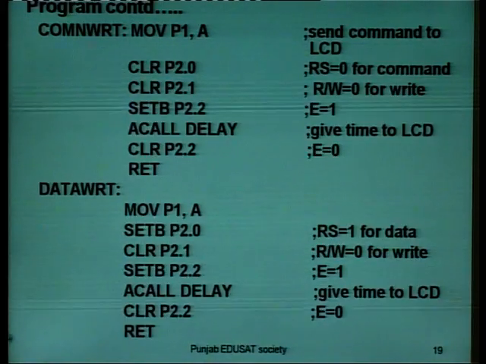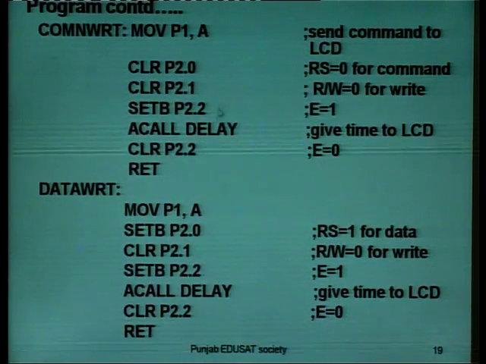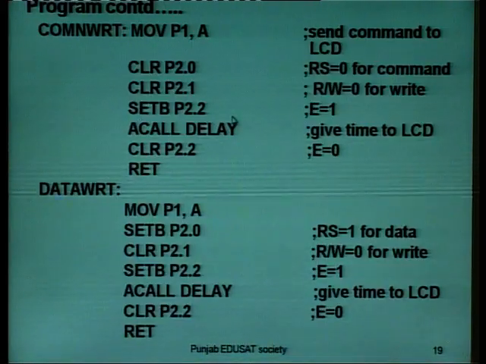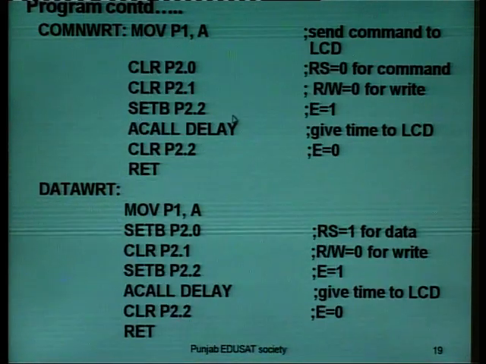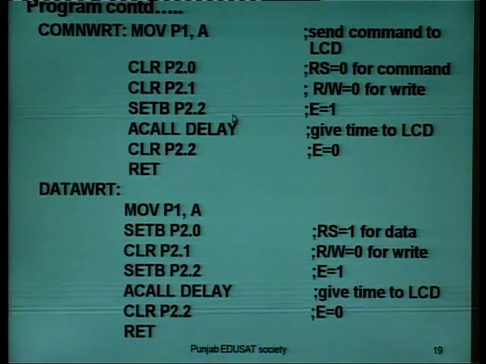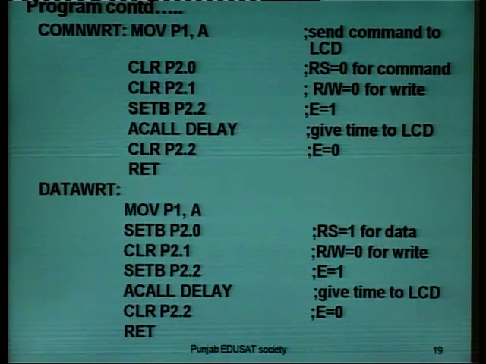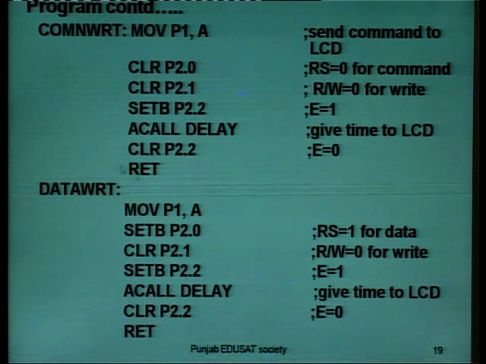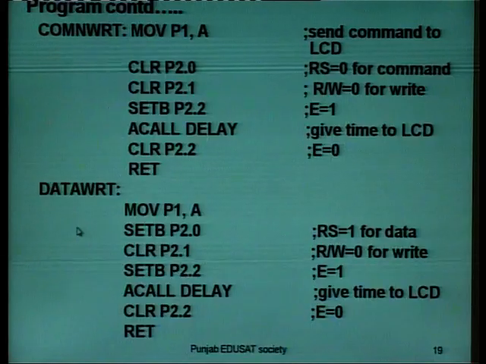When data is supplied to the data pins, a high to low pulse must be applied to this pin in order to latch in the data present at the data pins, for a minimum of 450 nanoseconds. Then we have the data write subroutine.